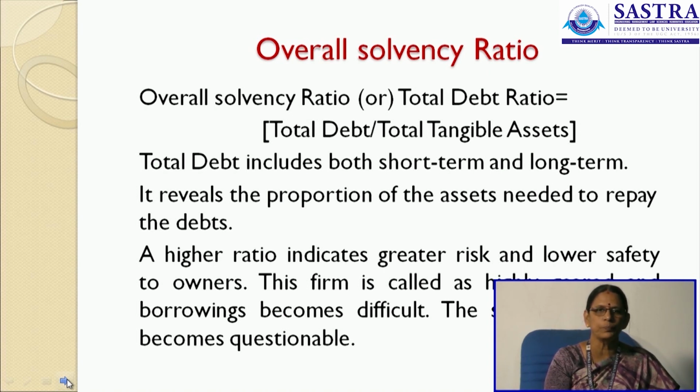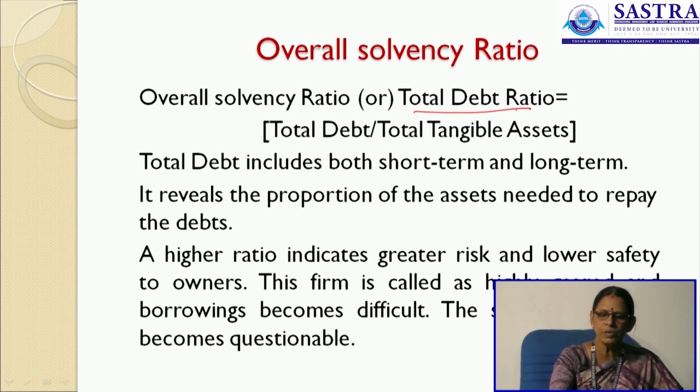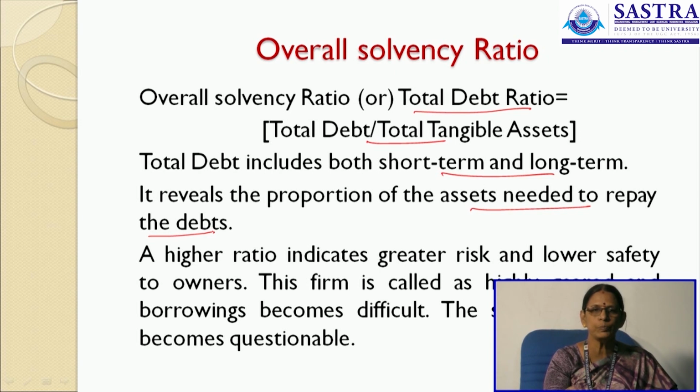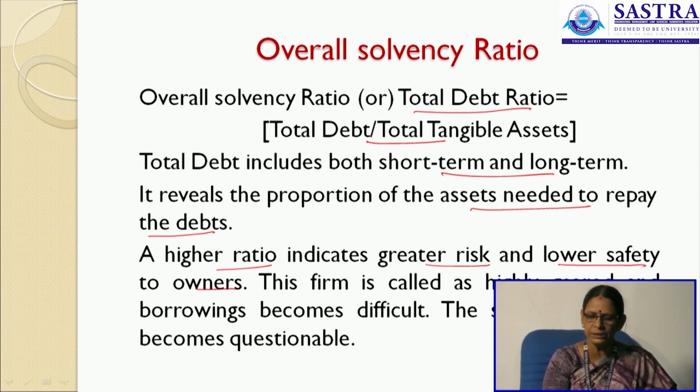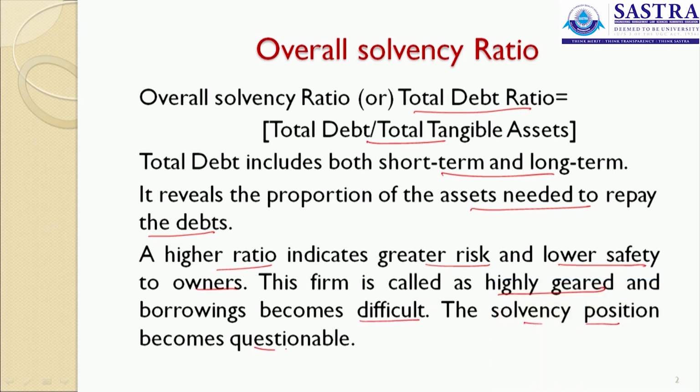Overall solvency ratio. Overall solvency ratio can otherwise be called the total debt ratio: total debt divided by your total tangible assets. Total debts include short term and long term. It reveals the proportion of assets needed to repay your debts. What are all the debts to be paid and what are all the assets deployed in the organization. With the assets, we are going to pay the debts. Higher the ratio indicates a greater risk and lower safety to the owners. This firm is called a highly geared firm, and borrowing becomes very difficult and the solvency position becomes questionable.